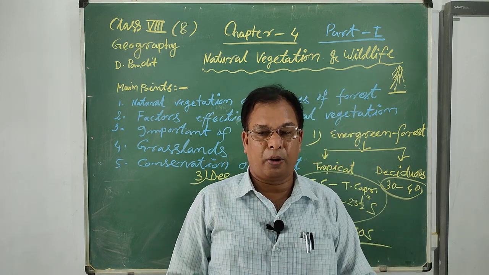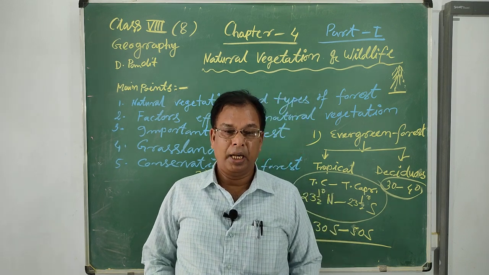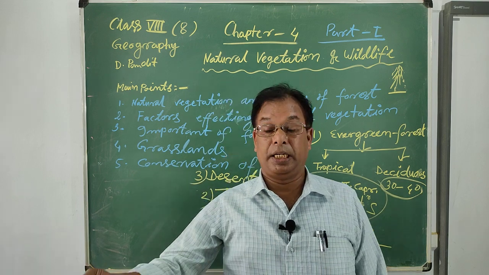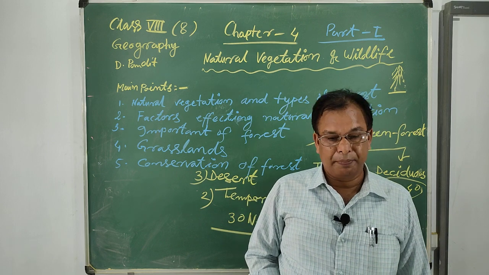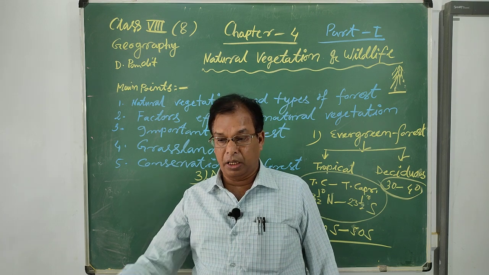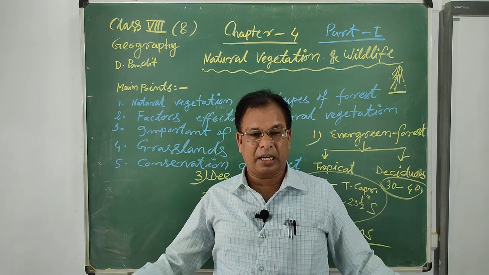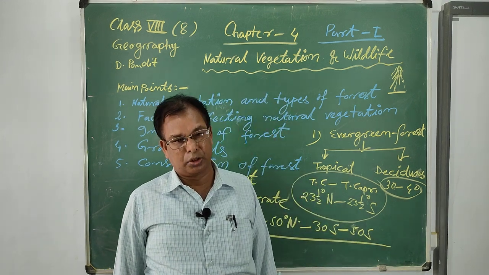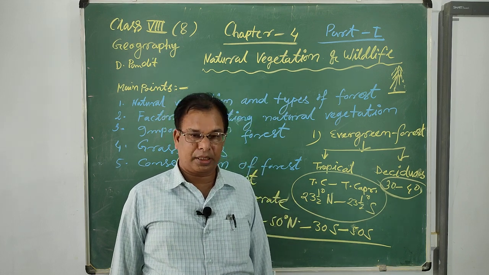Another type of forest found in our country is the mangrove forest. Mangrove forests are mainly found in the delta regions of river valley basins. For example, in our country's eastern coastal parts, that means Mahanadi Delta, Godavari Delta, Krishna Kaveri Delta, Sundarban Delta, these delta regions are suitable and ideal for this forest.